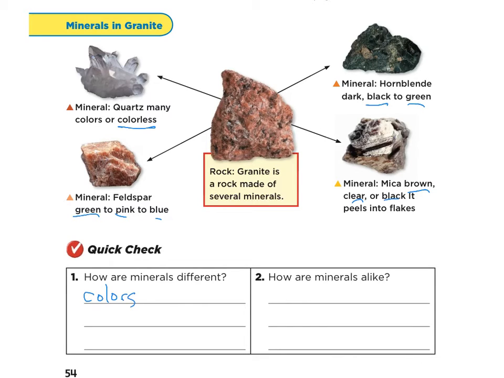But also let's talk about shapes. Look how this one is. This quartz is pointy and looks like crystals. On the other hand, this mineral feldspar is rather flat right there at the top. On the other hand, mica, they say it peels, it flakes. So maybe another one that's different is, hopefully you're thinking, shapes. Okay? So that's how they're different. They're different by colors and shapes.